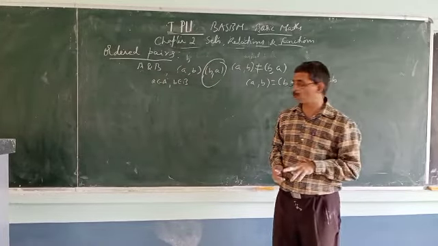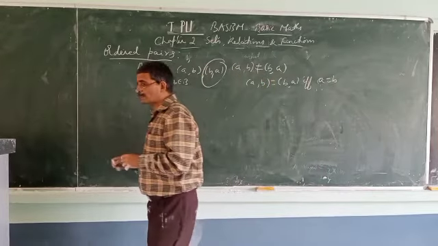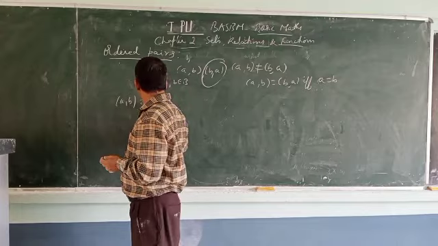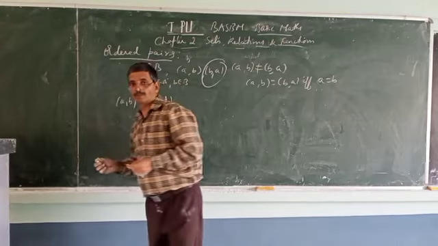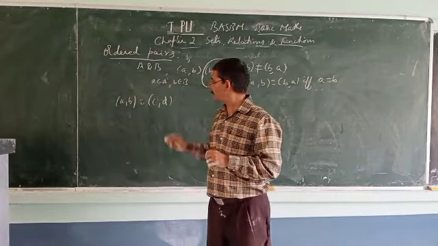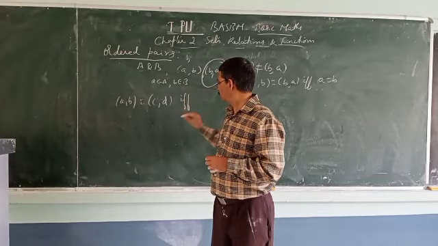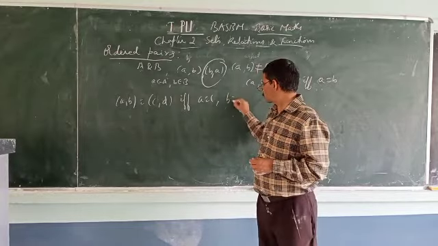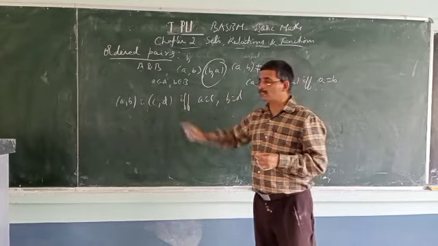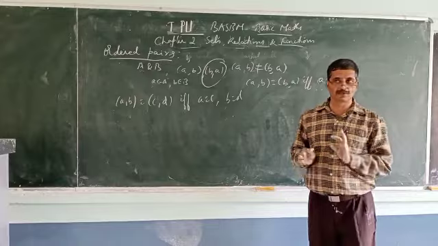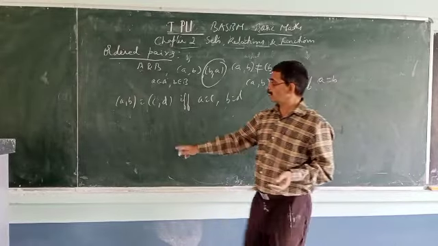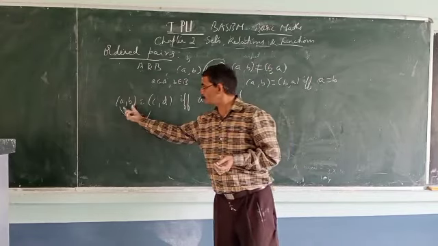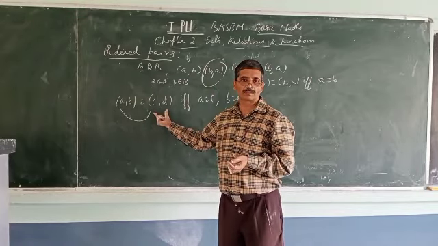Two ordered pairs are equal. I will give further some example like this. (a, b) equals (c, d). When is it possible in the ordered pair? If and only if a equals c, b equals d. The first element of this ordered pair should tally with the first element of the second one.